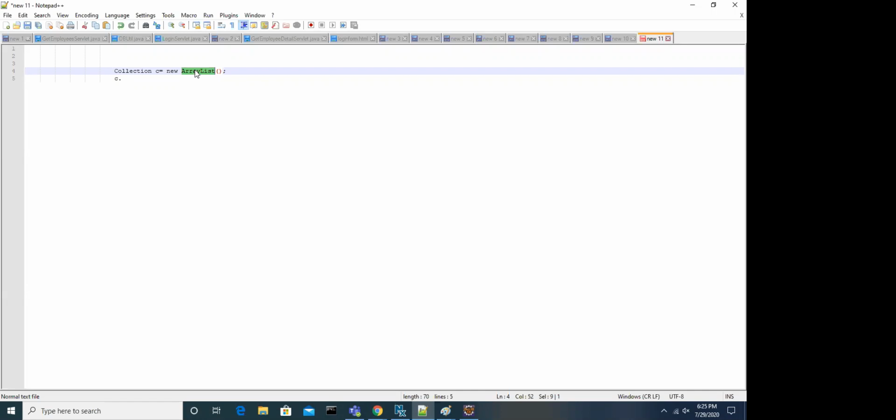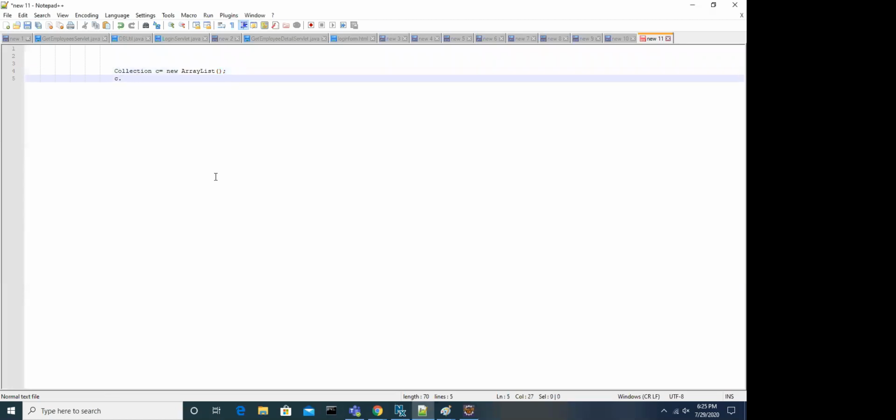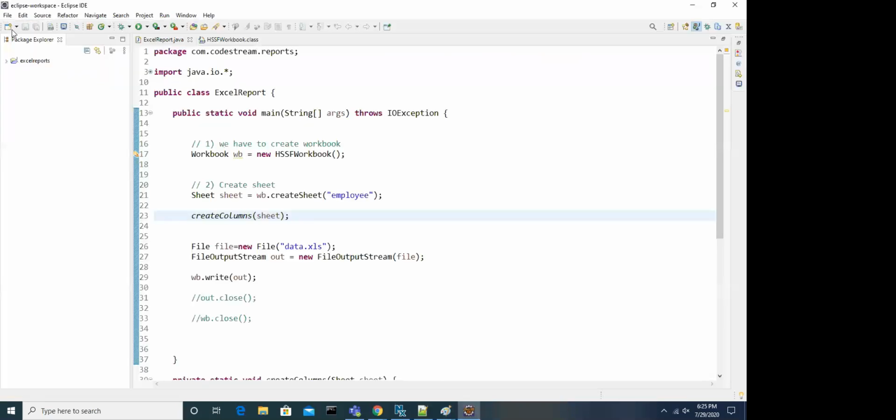Now you tell me, if I write Collection c equal to new ArrayList, what are the methods I can call by using c? All methods are available in Collection and List, sir. Yeah, methods are available. So I am trying to make you understand one point, the core level concept which we talked about earlier.